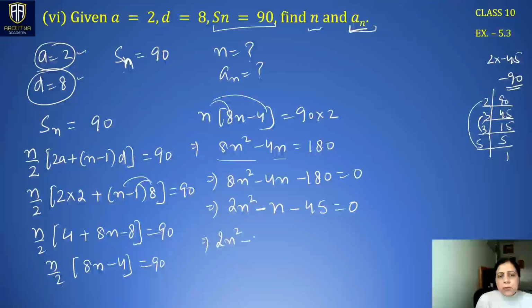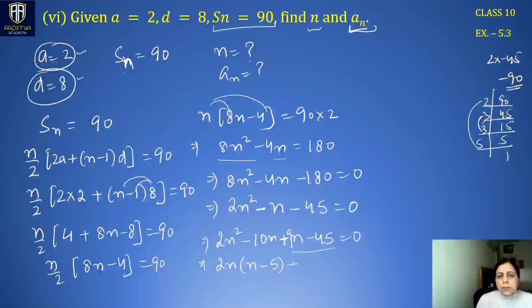2n square minus 10n plus 9n minus 45 is 0. So minus 10 multiplied by 9 is minus 90. Minus 10 plus 9 is minus 1. So taking out 2n common, we have n minus 5 inside the bracket.